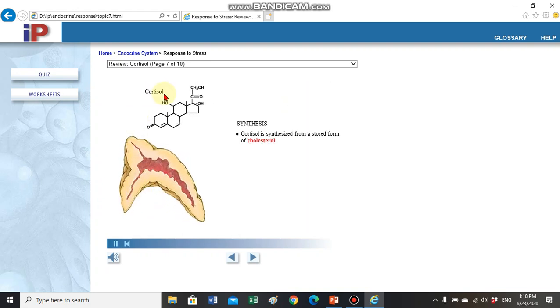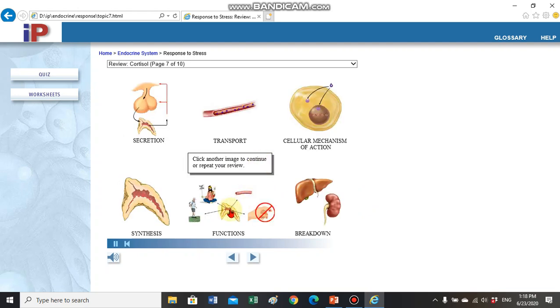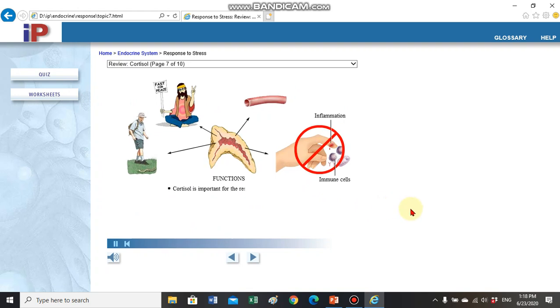Cortisol is synthesized from cholesterol in adrenal cortex cells. The cells do not store cortisol. The function of the cortisol. Cortisol is important in the body's response to stress.